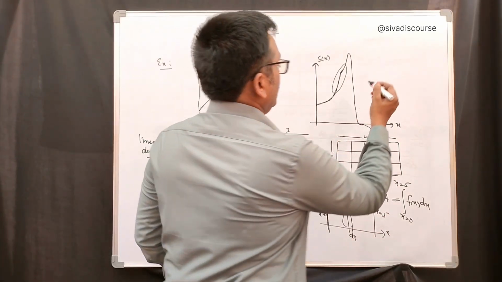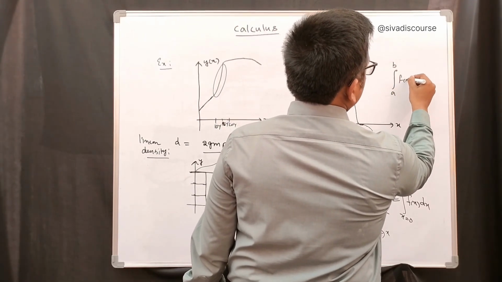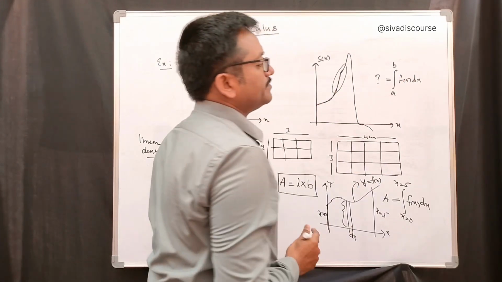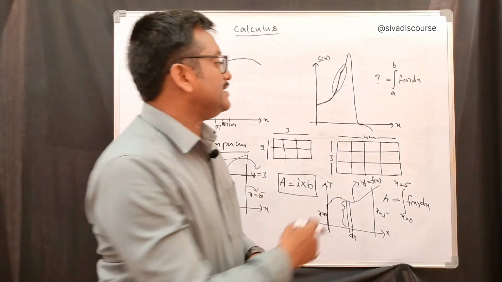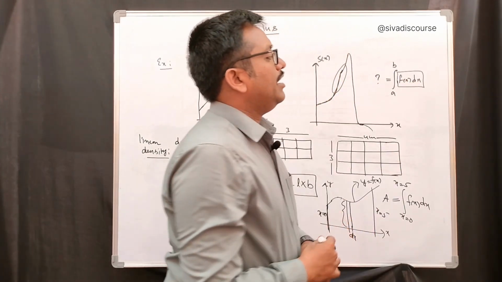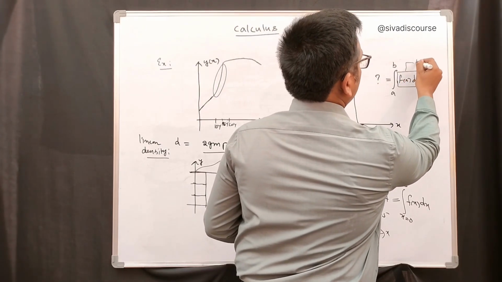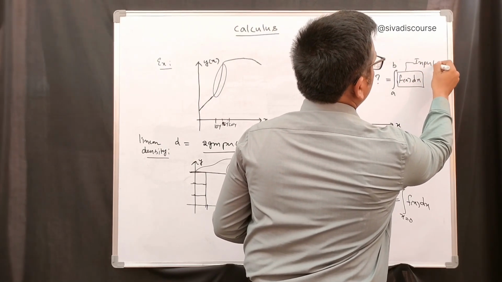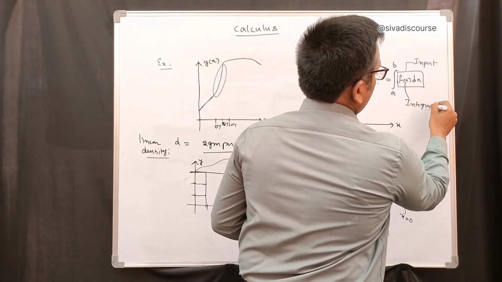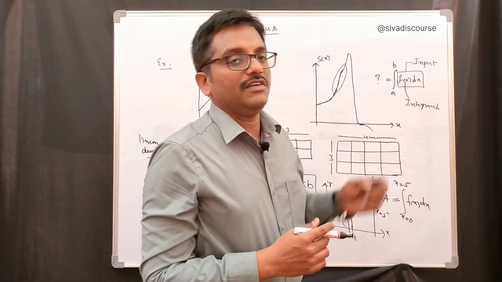So here we have to consider some integral. If we consider the integral from a to b of f of x dx, what does a single integral represent? That depends upon the input we are giving for that integral. This one I am considering like an input. I am not concentrating on the integrand. This f of x is called the integrand. I am just trying to say what is the input we are giving.